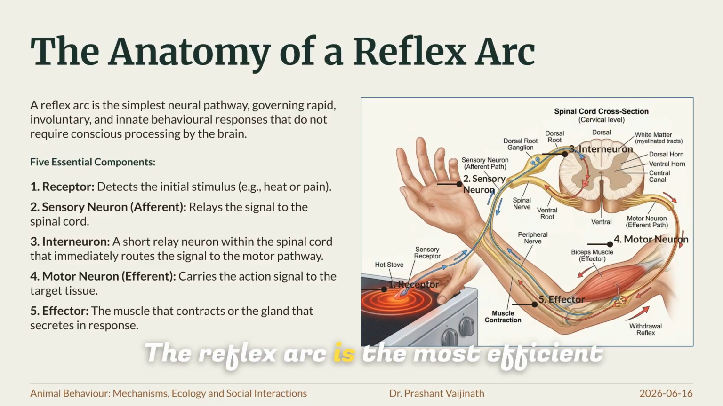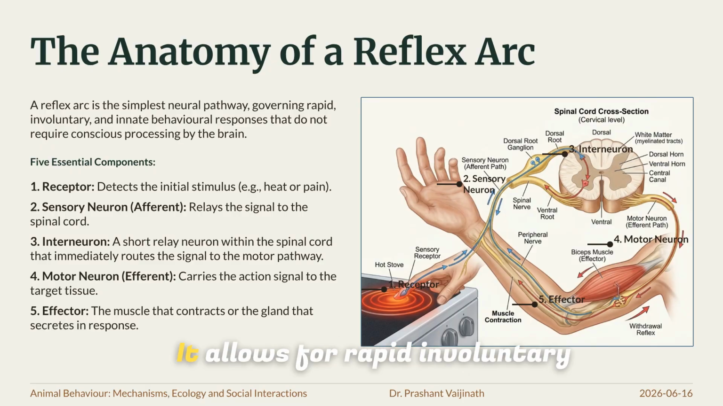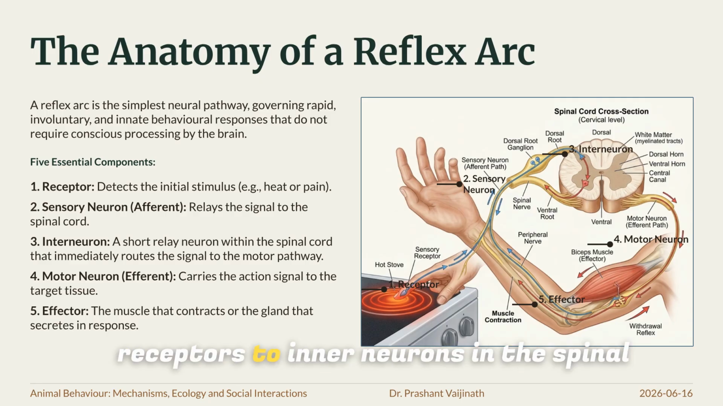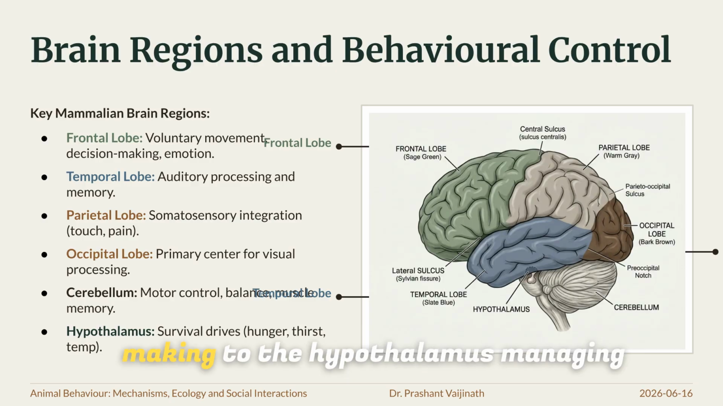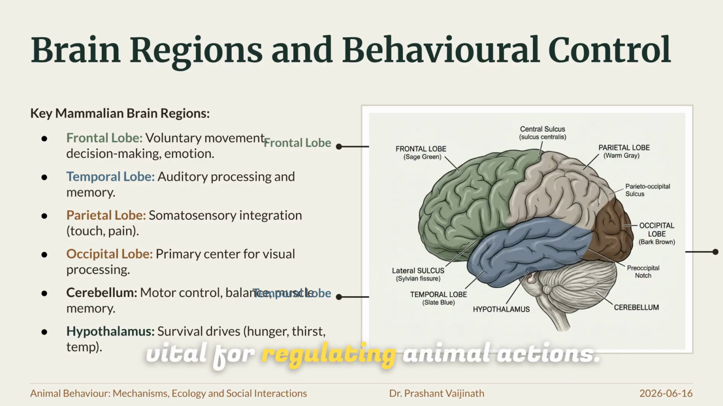The reflex arc is the most efficient neural pathway. It allows for rapid, involuntary responses by bypassing the brain, with signals traveling directly from receptors to interneurons in the spinal cord and then to motor neurons. Specific brain regions coordinate complex behaviors. From the frontal lobe's role in decision-making to the hypothalamus managing survival drives, these structures are vital for regulating animal